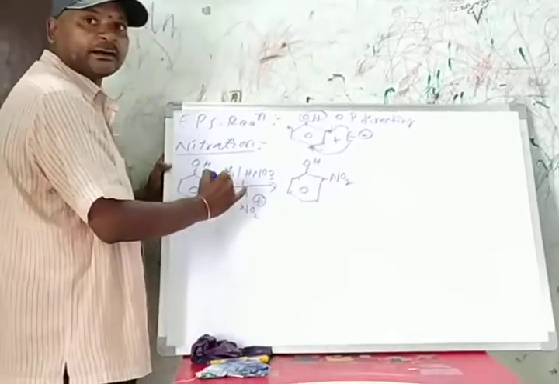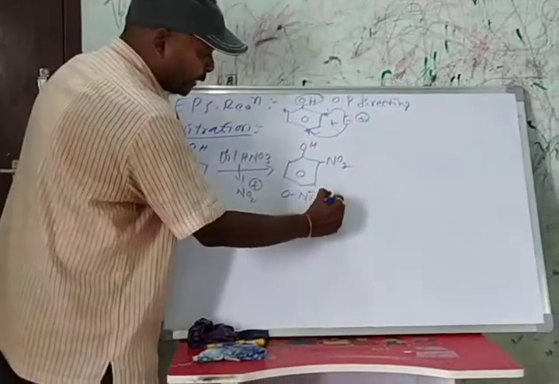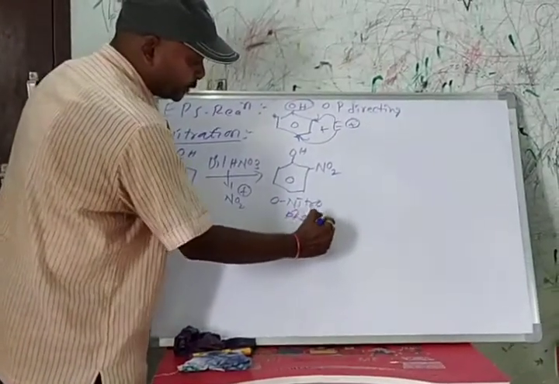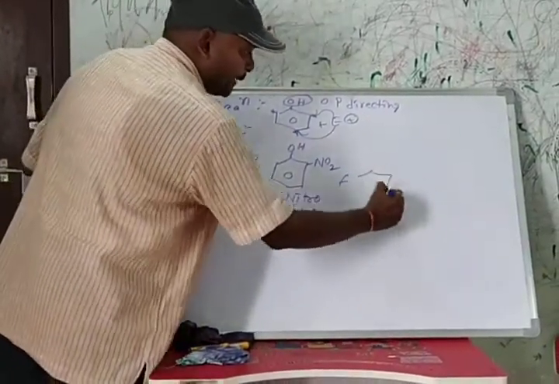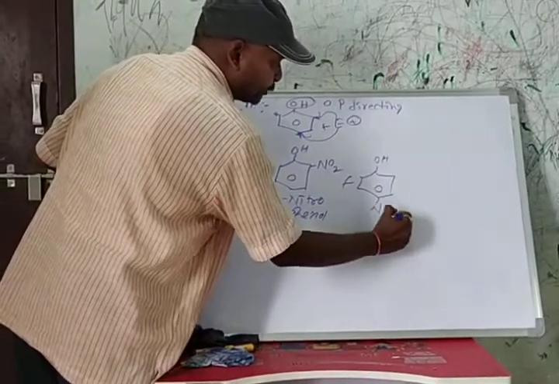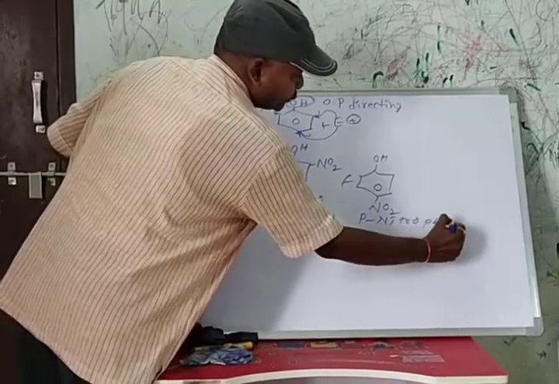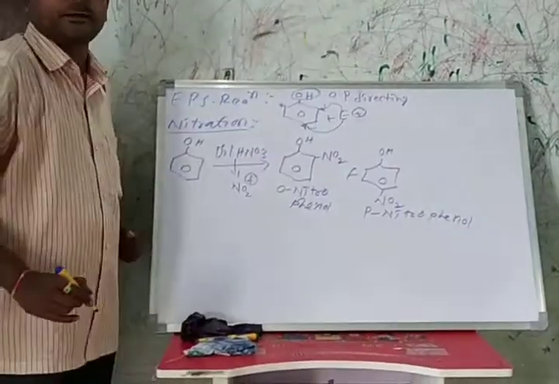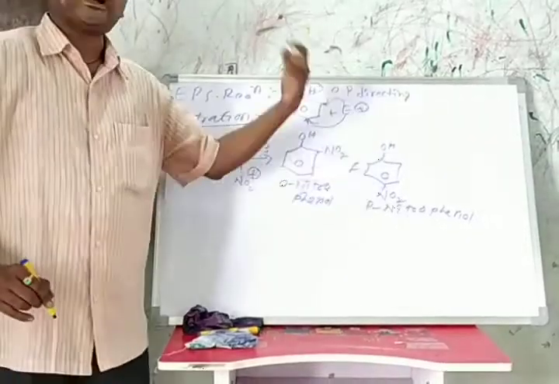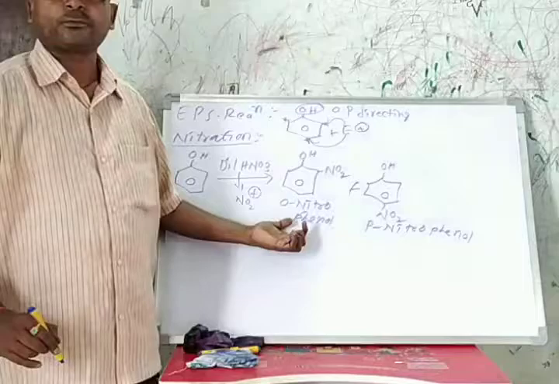This electrophile attacks at the ortho position, so we call it orthonitrophenol. It forms orthonitrophenol along with para-nitrophenol. Here, para-nitrophenol is a more stable product than orthonitrophenol.